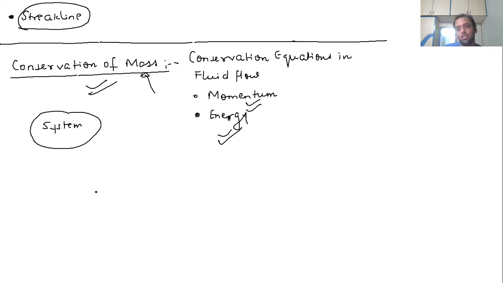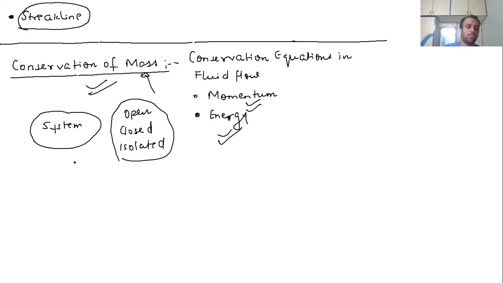Three: open, closed, and isolated. Very good. But here in fluid, besides the system, there is a very important thing called the control volume. This concept is very new in fluid mechanics.